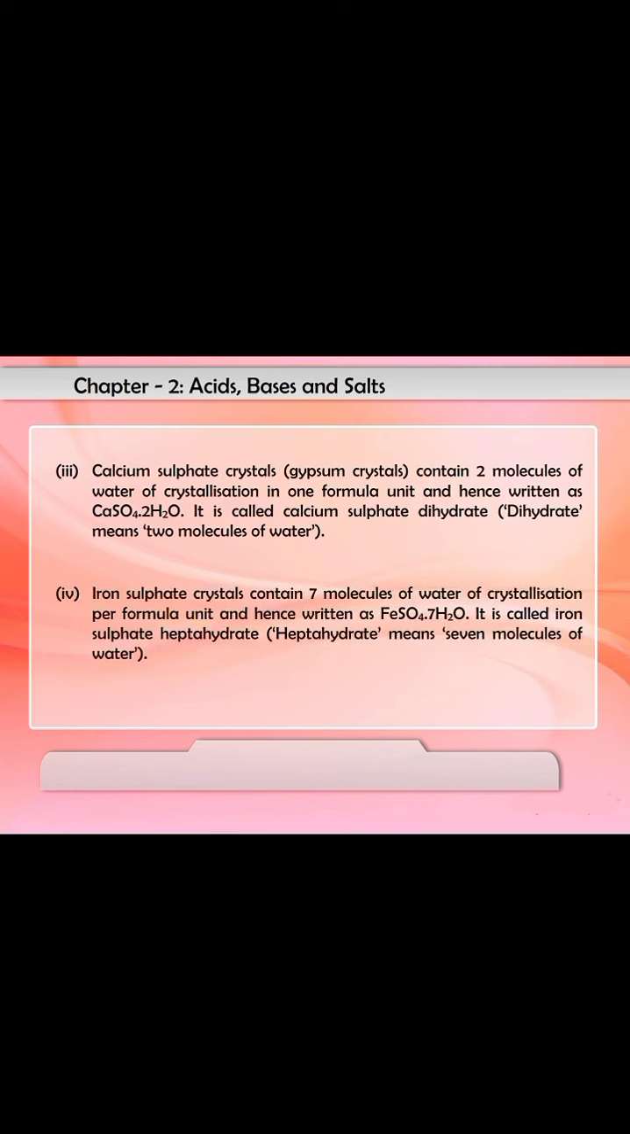4. Iron sulfate crystals contain 7 molecules of water of crystallization per formula unit and hence are written as FeSO4·7H2O. It is called iron sulfate heptahydrate. Heptahydrate means 7 molecules of water.